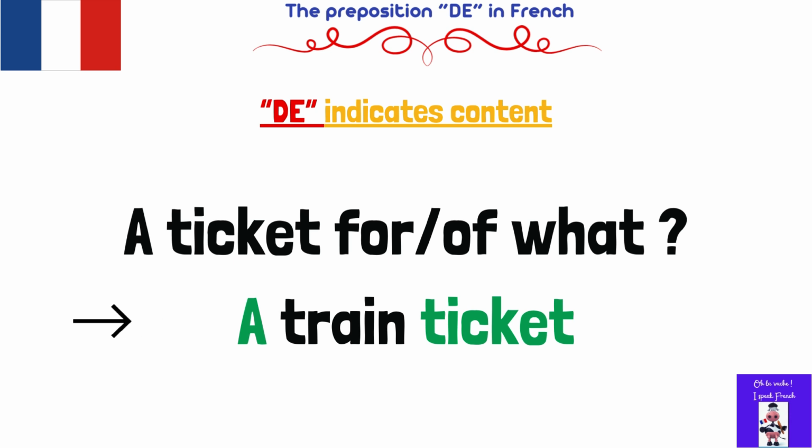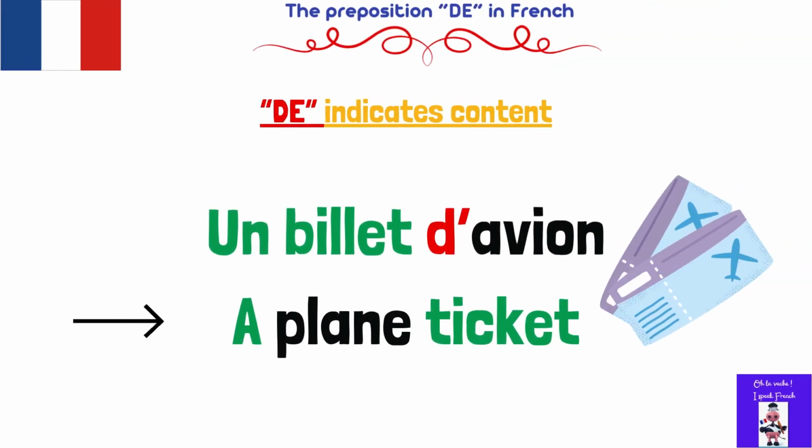Or if you want to say a plane ticket, for example, it would be un billet d'avion. Avion is plane in French. As you can notice, we don't use de because the word that follows begins with a vowel.